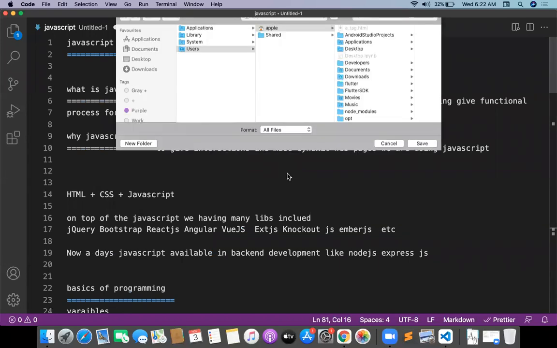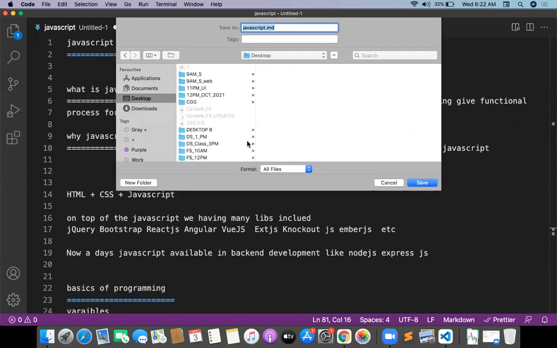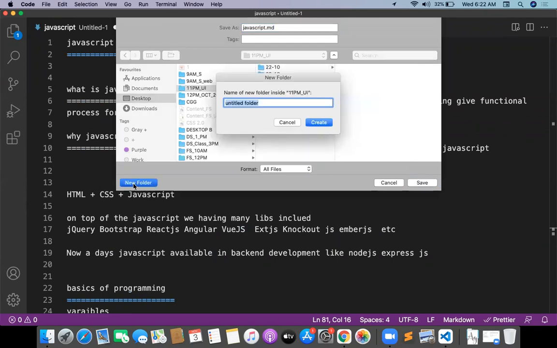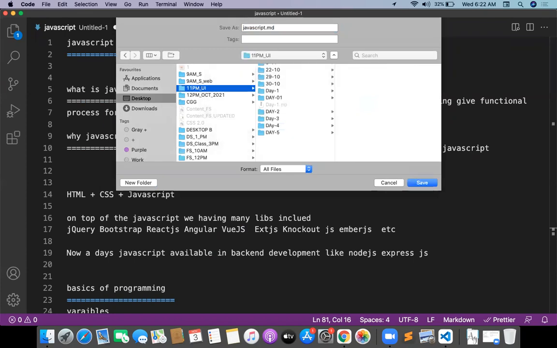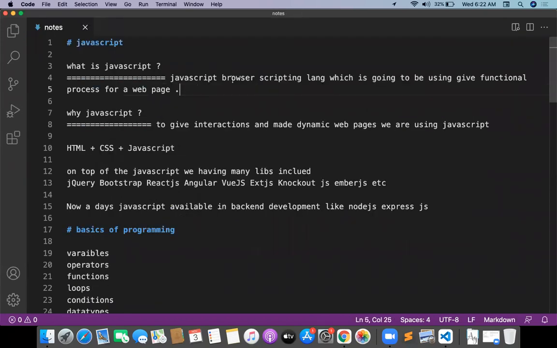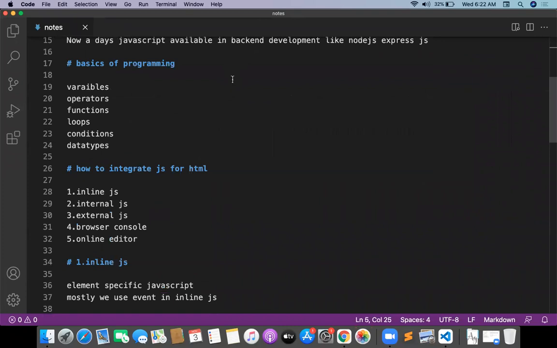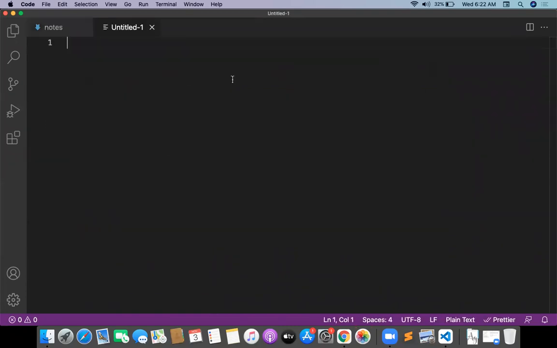Let me save the file. And our class is 11 p.m. UI. Let me create the folder. This will be 3 by 11 JavaScript. I hope all the files are available in the GitHub. I will share the GitHub link today. And the next one, saving is